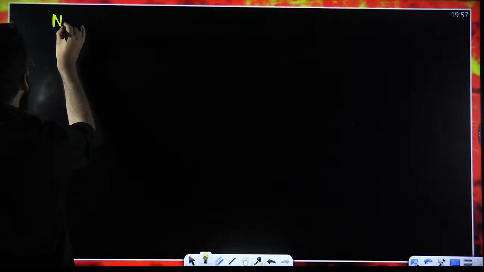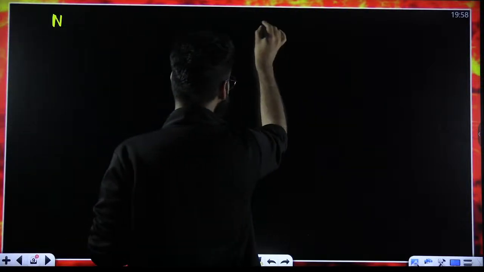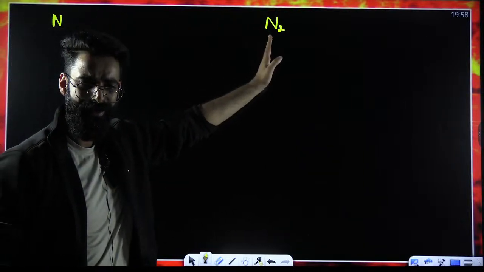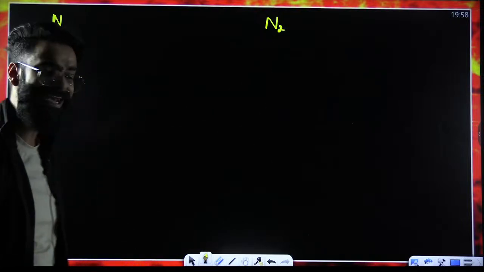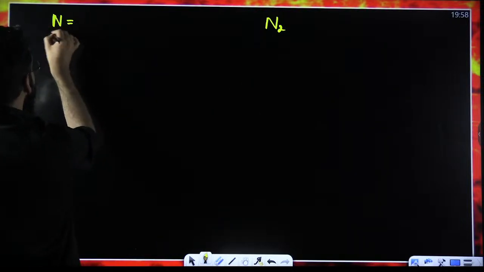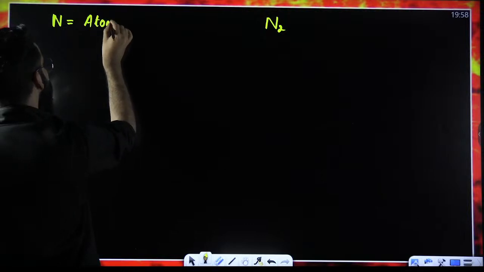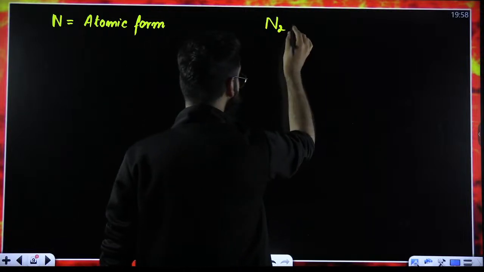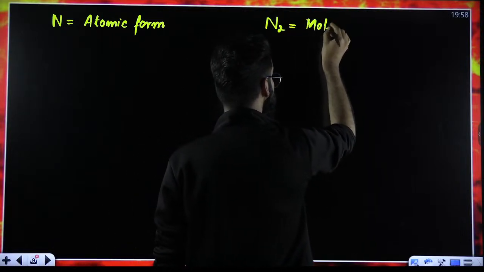For example, I'm writing N over here, and over here, just to make you understand, I'm writing N2. What is the difference between the two? Right here, I wrote N. Right here, I wrote N2. So, my dear students, I can say nitrogen I took in which form? Right here, I took nitrogen in atomic form. Right here, I took the same nitrogen in molecular form.